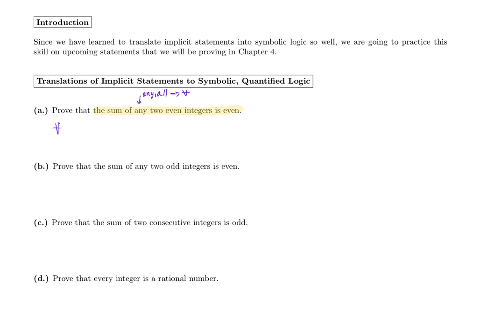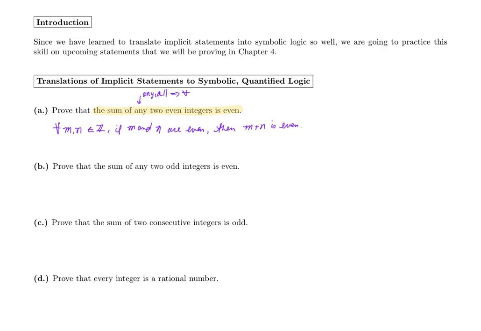So for all, well, we can't really say even integers because then we won't have an if and a then. So let's just start with integers and let's call them m and n. So for all m and n in the set of integers, if both m and n are even, then their sum, so the sum we could just write as m plus n, is also even. So we would say for all m and n in the set of integers, if m and n are even, then m plus n is even.